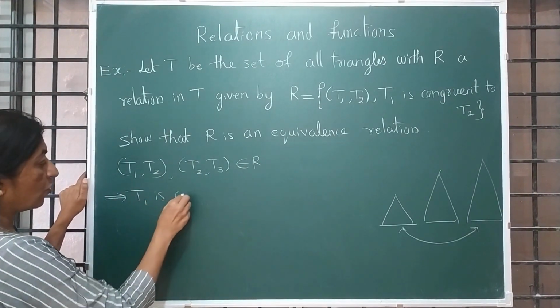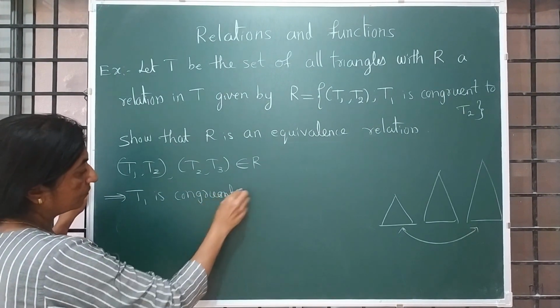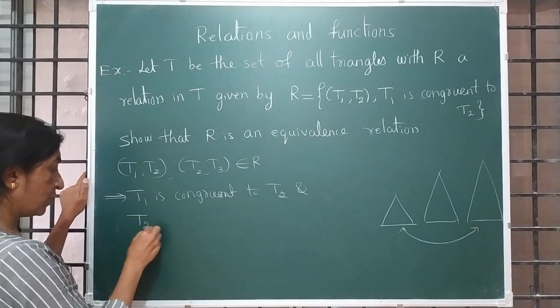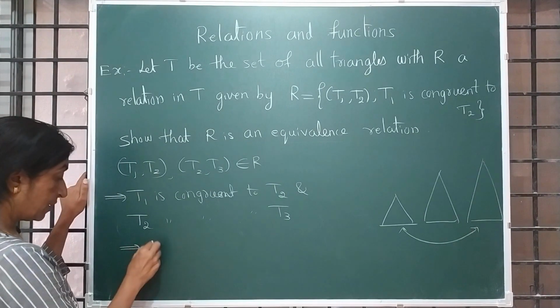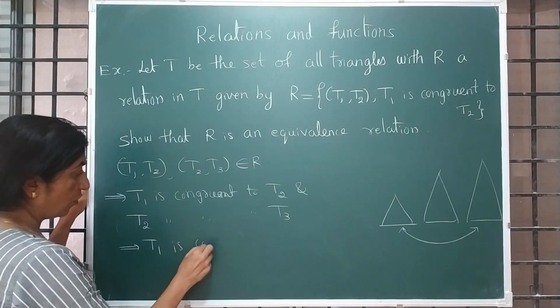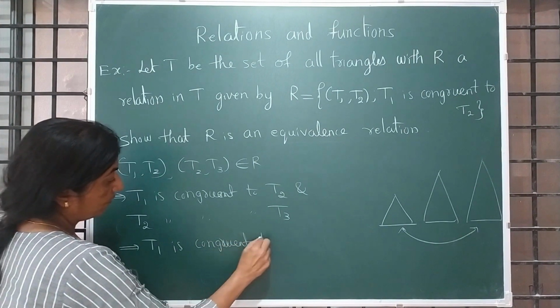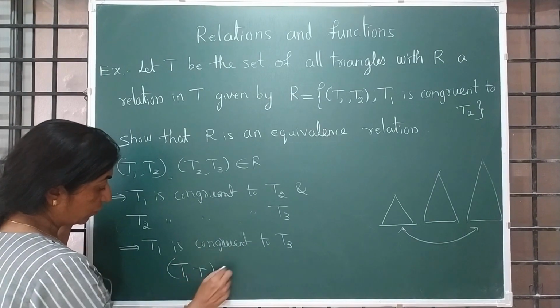T1 is congruent to T2, and T2 is congruent to T3 implies T1 is congruent to T3. Meaning is T1 comma T3 belongs to R.